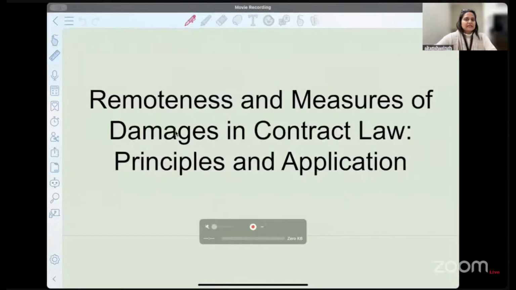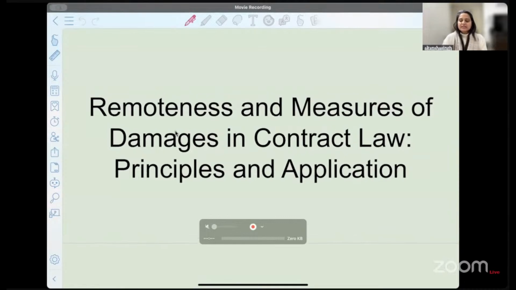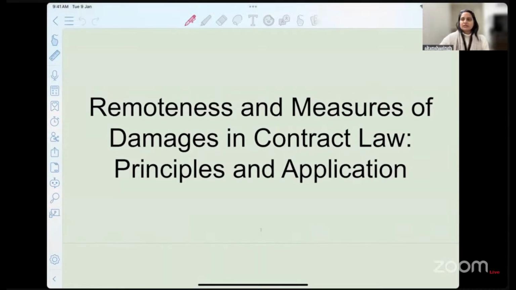The title itself, if you see, is remoteness and measures of damages. So yesterday's class was related to the concept of damages in contract law. And today, what will be the extent of granting you damages if the party has actually committed a breach? How much damage are you entitled to get? And this is where the intricacy starts, right? You can expect questions from this as well.